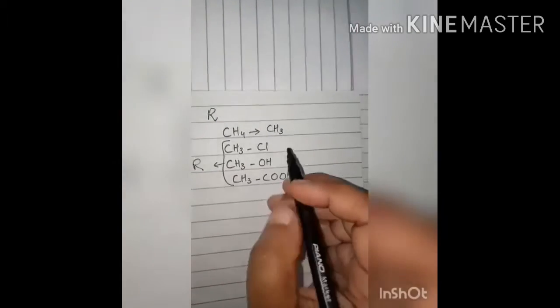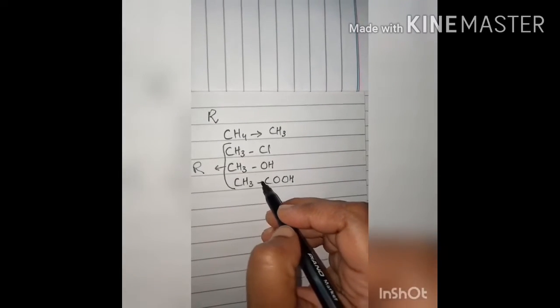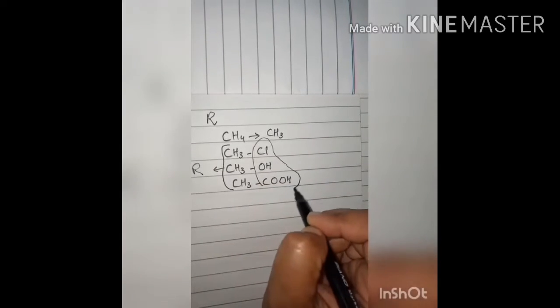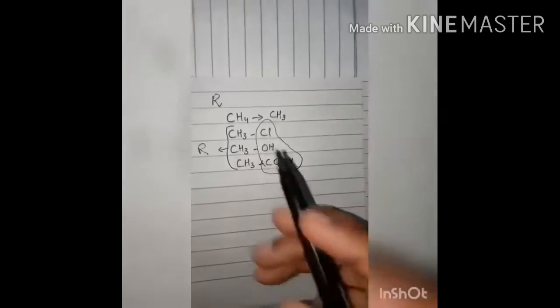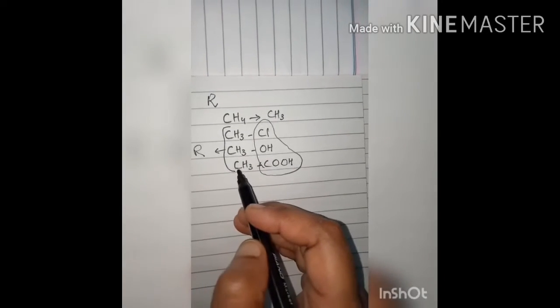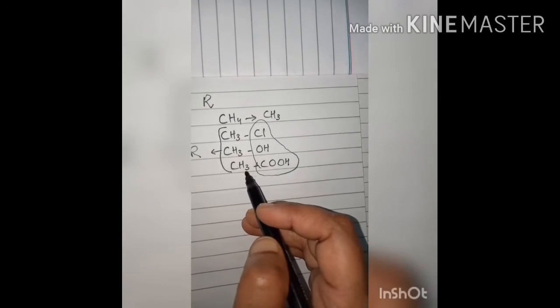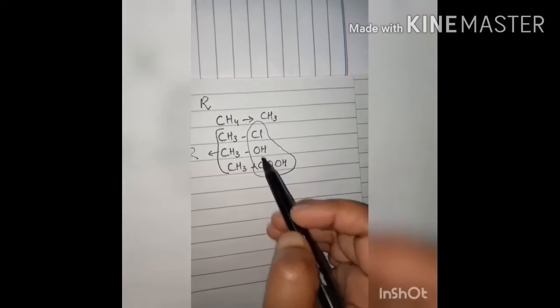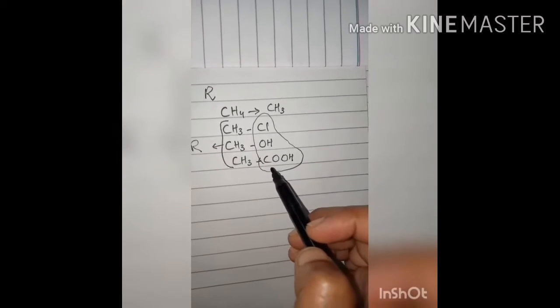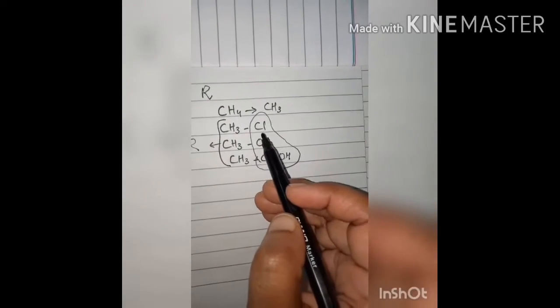So what are the functional groups here? All these compounds have these functional groups which show entirely different characteristic properties. So this R group, the alkyl radical, determines the physical properties of the compound, and these atoms or groups of atoms determine the chemical properties of these organic compounds.